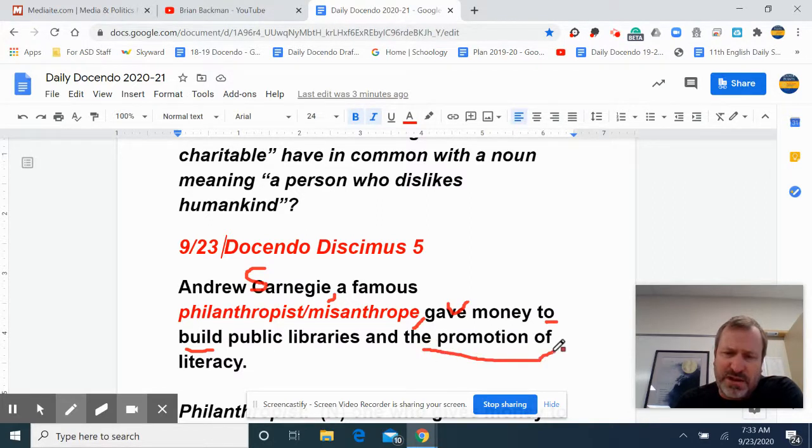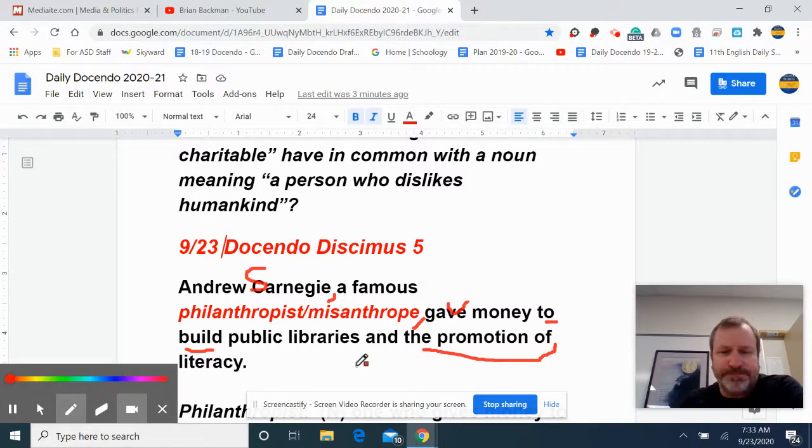Well, the way to do it is to change promotion to promote, right? Now listen to it after we've changed it. Andrew Carnegie, a famous philanthropist, gave money to build public libraries and to promote literacy. See how that sounds much more clear? It has a little bit of rhythm to it because the repetition of those two phrases is the same, and it just makes more sense. And again, remember, our job here is to make things easier for our reader. So I think that's it in the sentence.